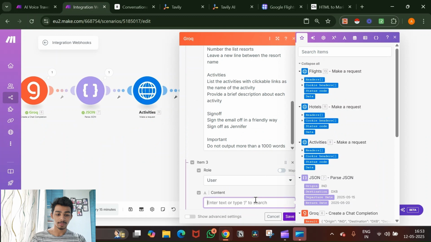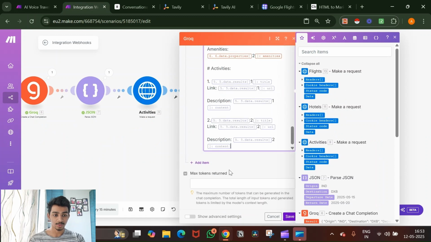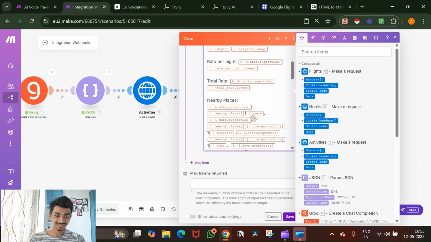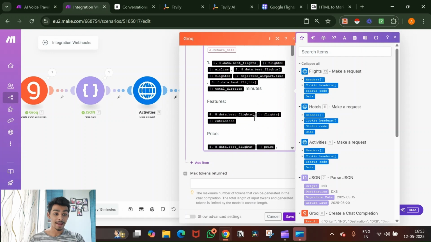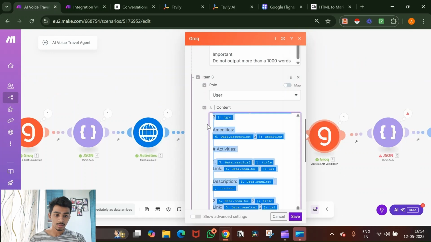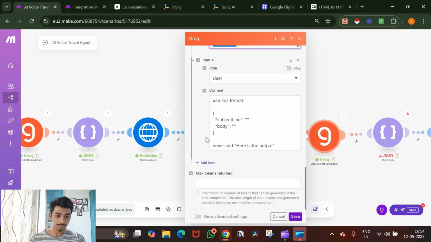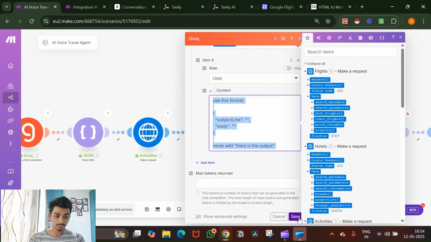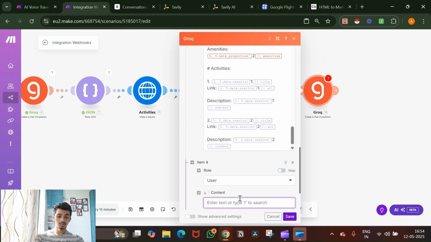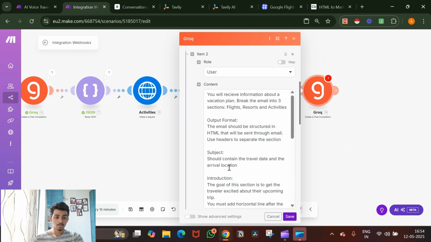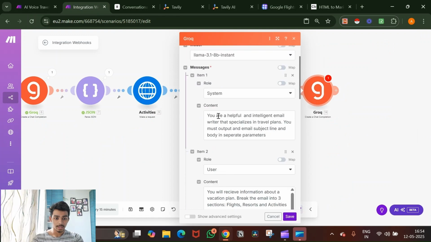I know it looks all complicated. Well, it is though. See, now we need to map all the things back. And then finally, we just paste it right here. So now what I've said is the system prompt: you're a helpful and intelligent email writer that specializes in